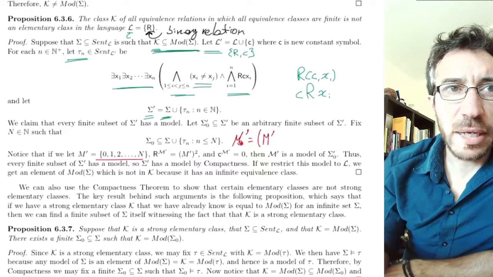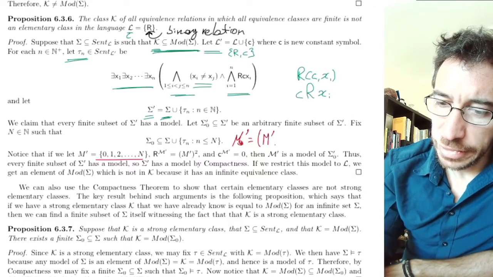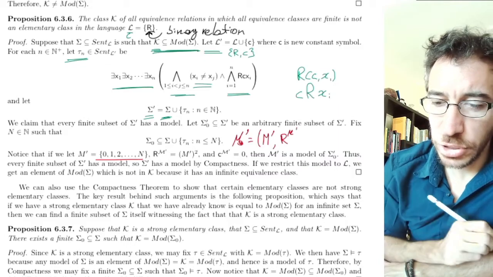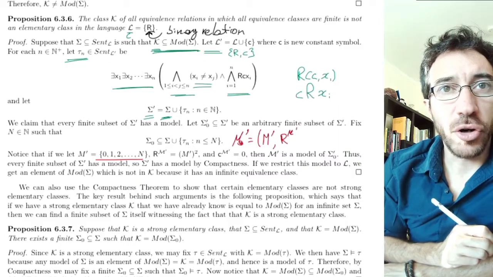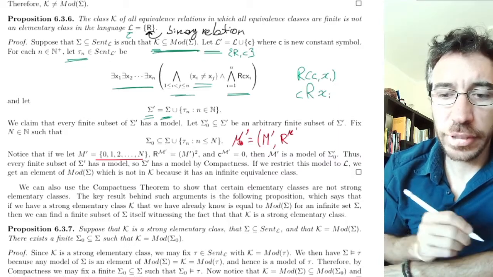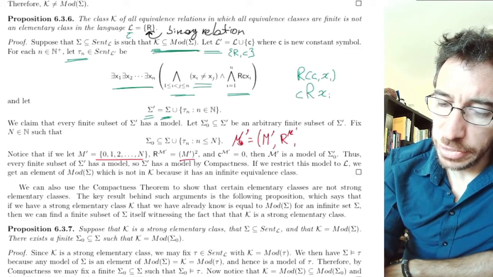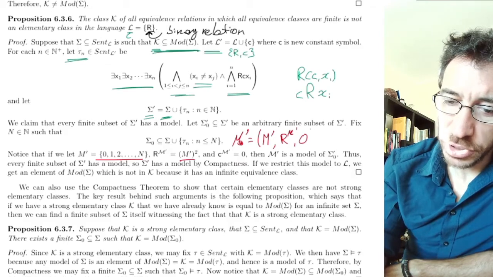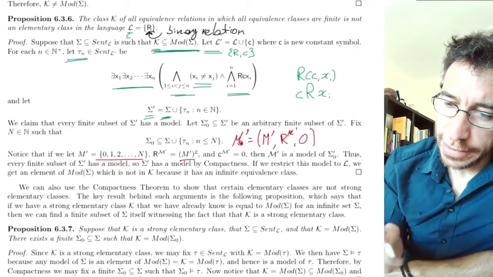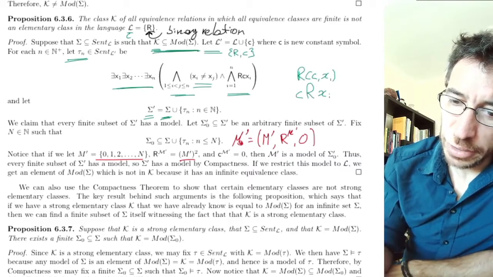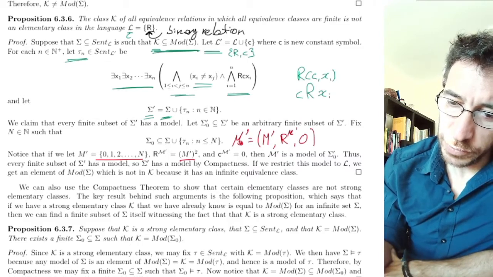This is a finite domain, and it has the relation R M prime, which contains all the pairs from M prime, and it contains a constant C being interpreted as the element 0, which is just some element. And it says it's a model of sigma prime. And why is it a model of sigma prime? Well, we have to see why.